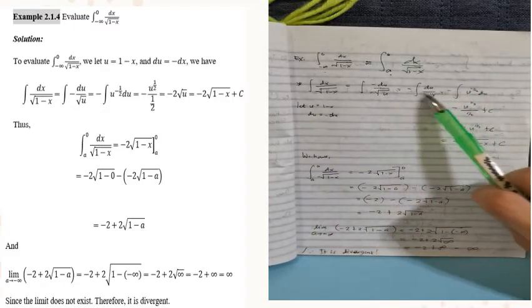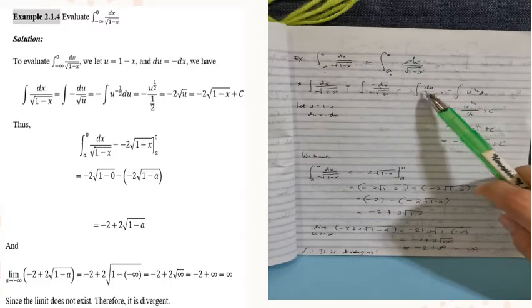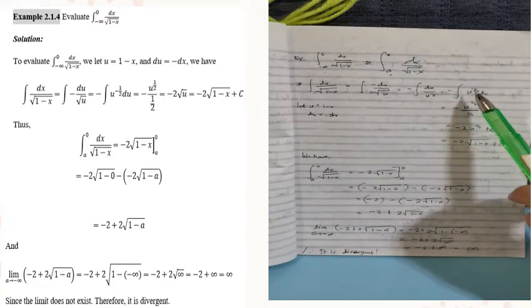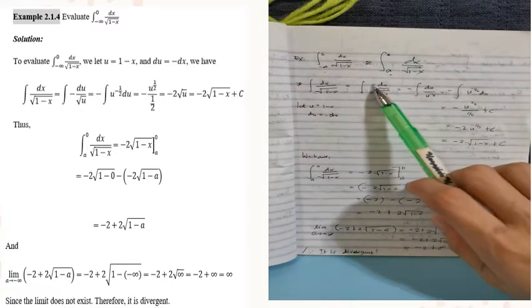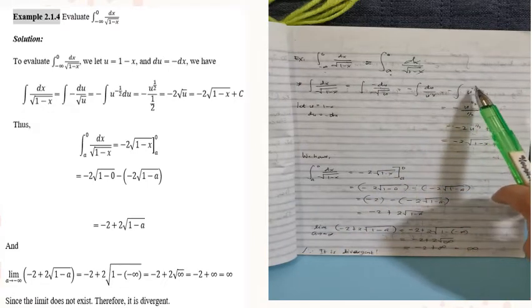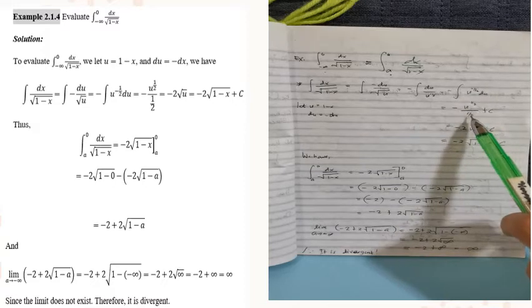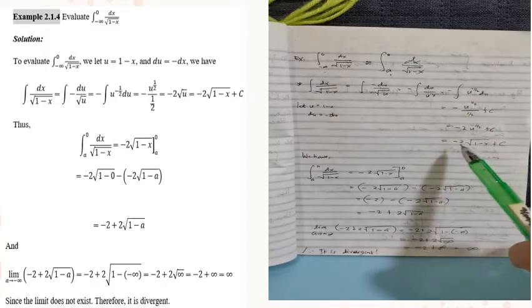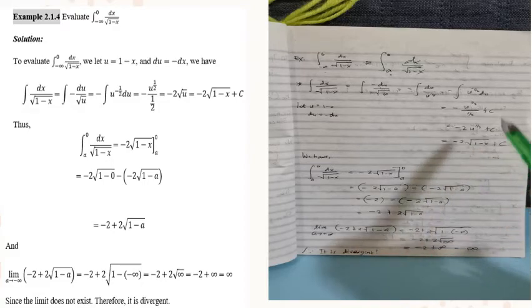So, the integral is negative du over u to the power of 1 half. We move it up, that's why it became negative; the negative is factored out. The integral of u to the power of negative 1 half is u to the power of negative 1 half plus 1, which is 1 half, over 1 half. Let's return it in terms of x: we have negative 2 times the square root of 1 minus x plus c.